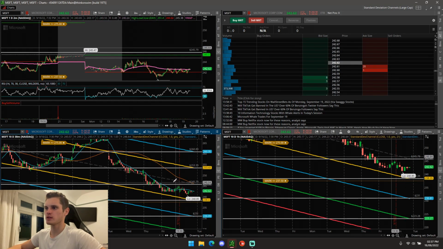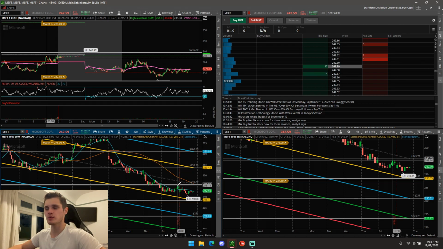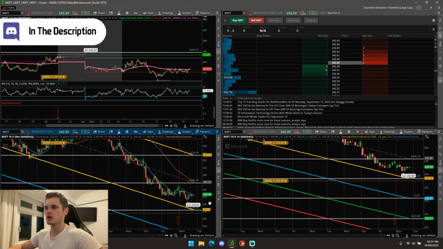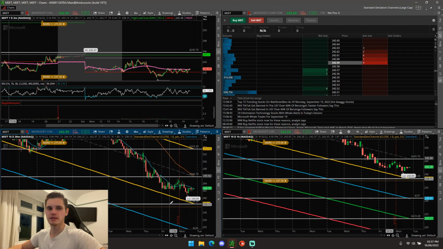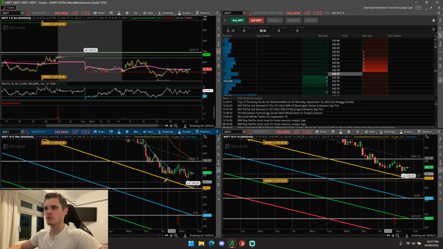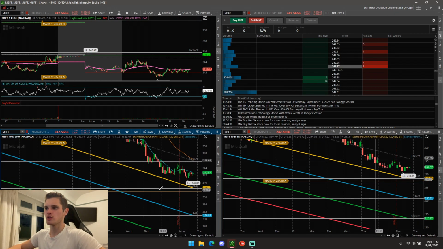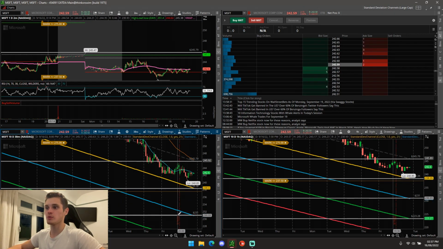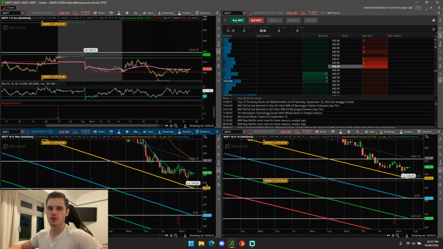So now we've broken this 245, we came back to retest it, we failed. Well, really, we would expect a 90% confidence that we will break down to this 238.50. If we break that, we would look for that same pattern, a break below and a retest. And if we hold that retest, then we would expect a move down to at least 231.